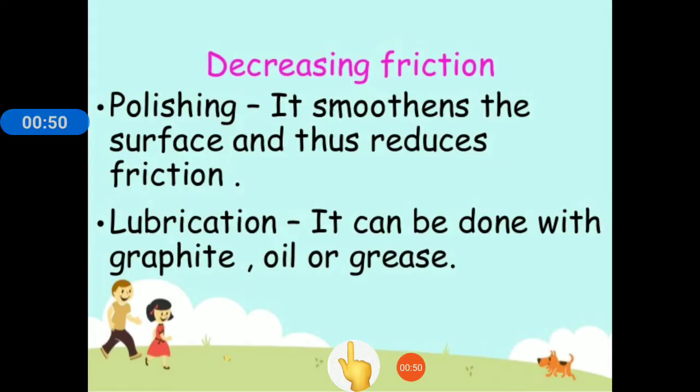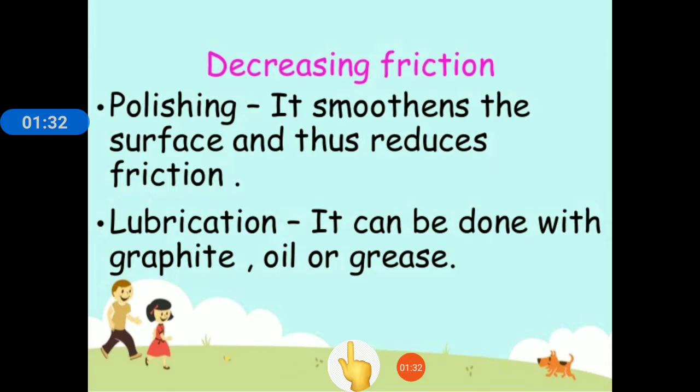Now, as friction always opposes the motion of bodies, sometimes it becomes necessary to reduce the friction. So, we will study various ways of reducing friction. First, we have studied that a rougher surface increases the friction because a rough surface will have more grooves in it, and these grooves will be more entangled within each other and thus cause more friction. So if we reduce the roughness of the surface, that is, if we make the surface smoother, it will reduce the friction.